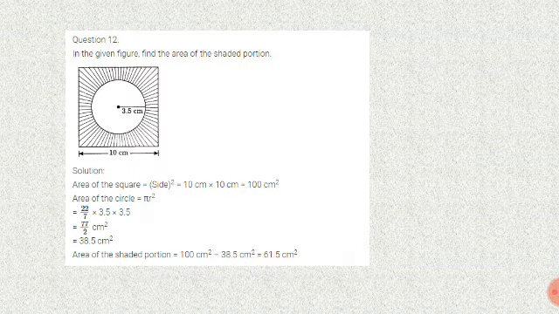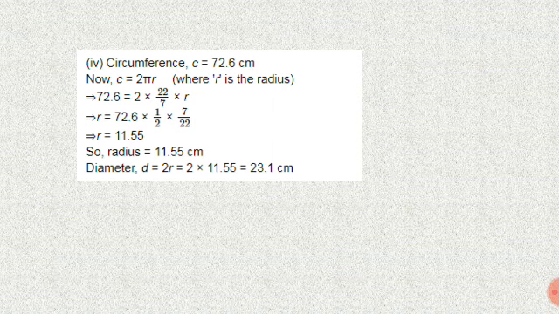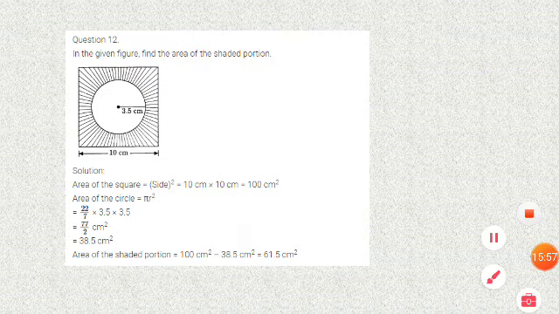Next one, in the given figure, find the area of the shaded region. So in a square, area of a square is a square. A is equal to 10 centimeter. First we find the area of a square. 10 into 10, 100 centimeter square.